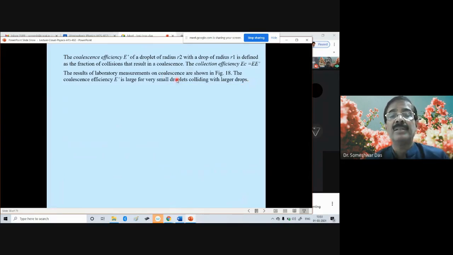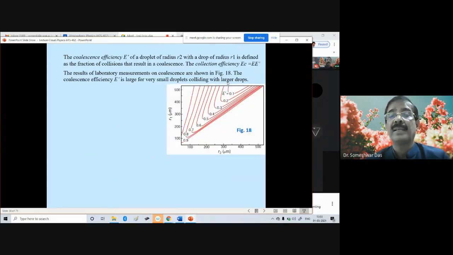So the results of laboratory measurements on coalescence are shown in this diagram. The coalescence efficiency E prime is larger for very small droplets colliding with the larger drop. So if the droplet sizes are too different, if the droplets are much smaller than the colliding drop, then the coalescence efficiency will be larger.